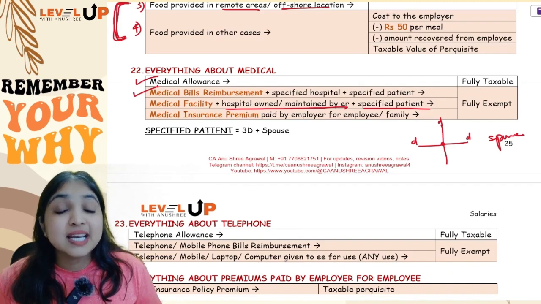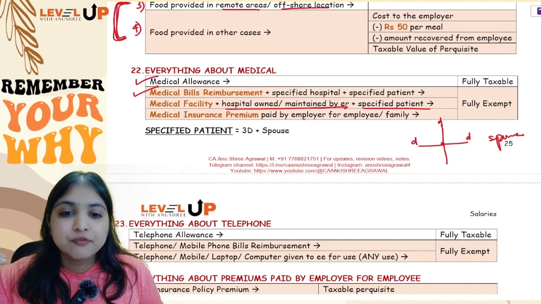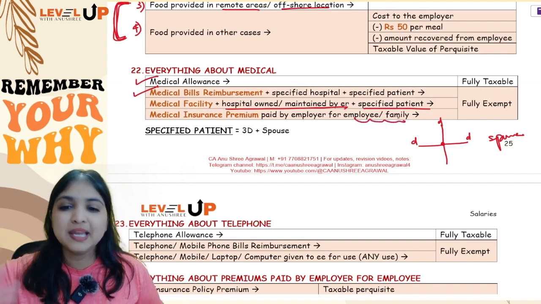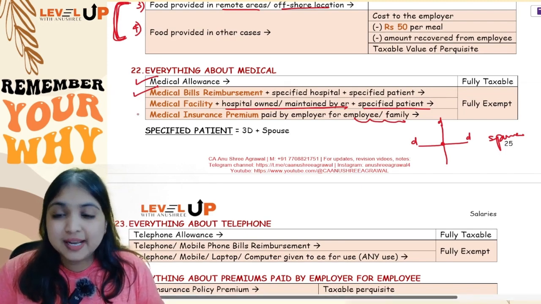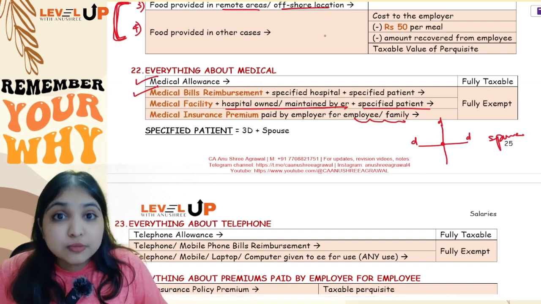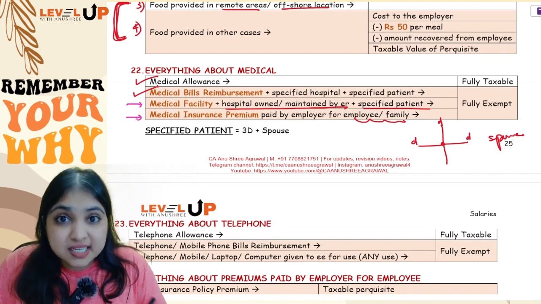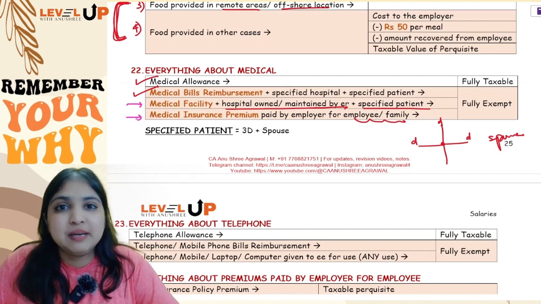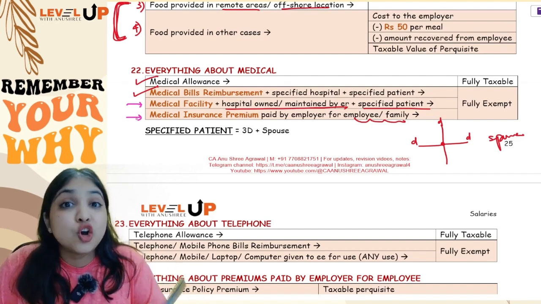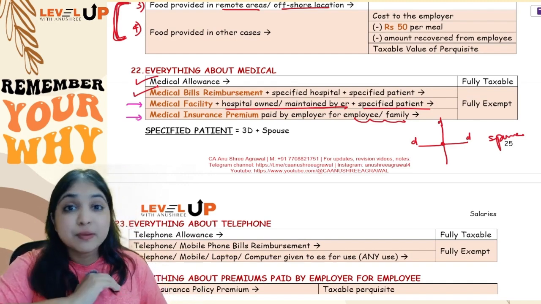Then if it's medical insurance premium, if the employer is paying medical insurance premium for the employee or for his family, even that is going to be fully exempt. So there are 4 points over here relating to medical. Medical allowance and medical bills reimbursement you knew already. The new points for you are medical facility and medical insurance premium. Medical facility in a hospital which is owned or maintained by the employer and patient is a specified patient will be fully exempt. Medical insurance premium paid by the employer for the employee or his family also will be fully exempt.